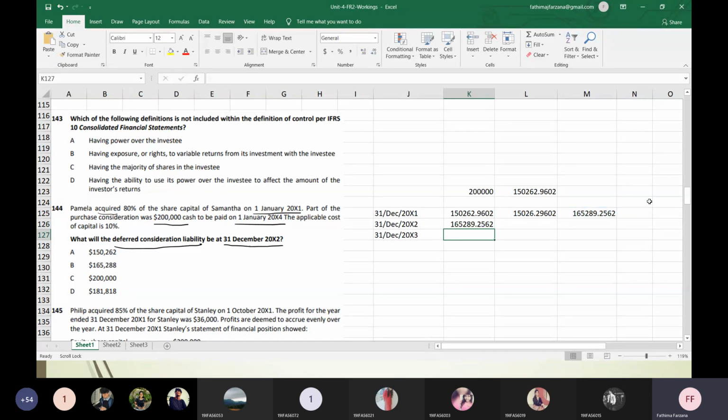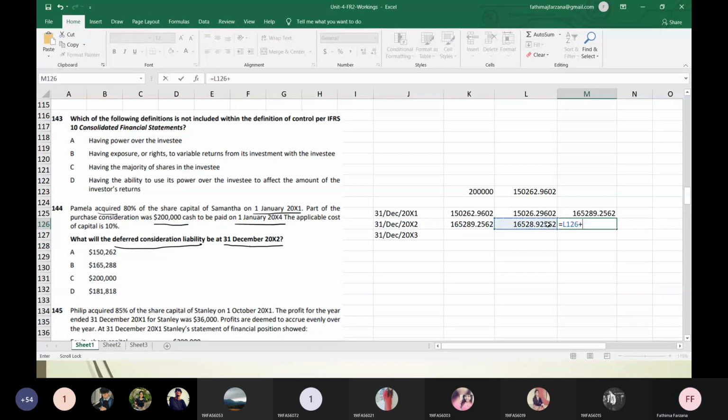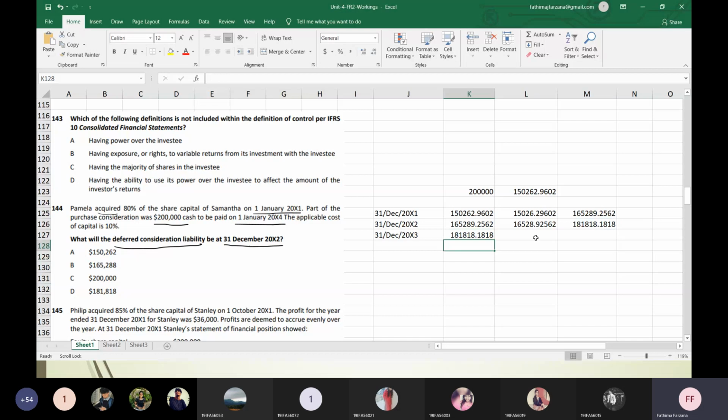I'll take it and I'll be computing 10% for this, equal to this into 10%. And here this is equal to this. I'm getting the answer. Can you make out? So then here I'll be taking this and computing this into 10%.